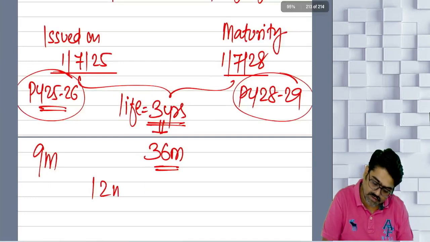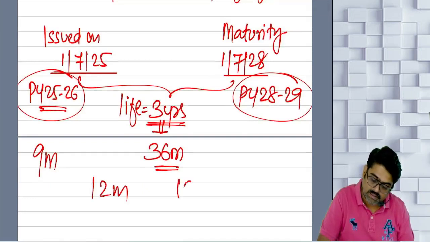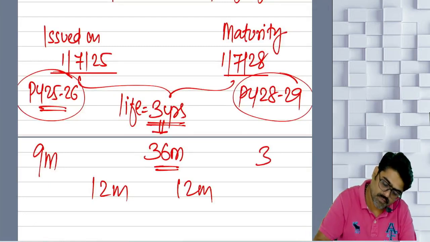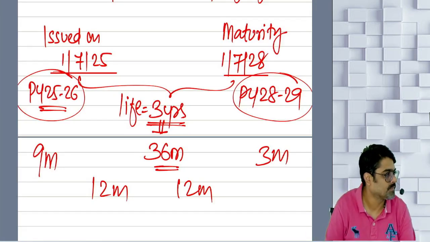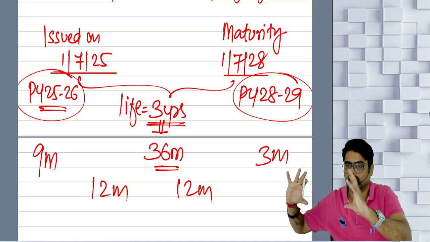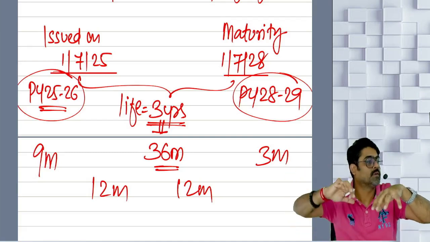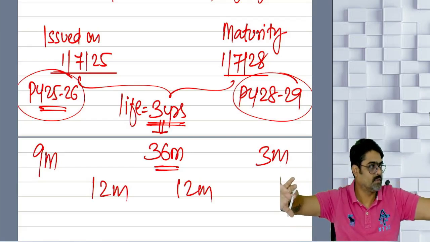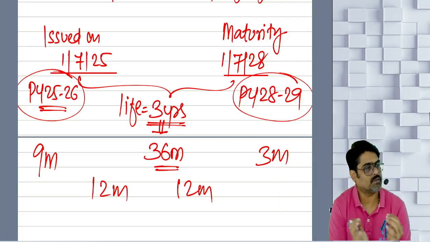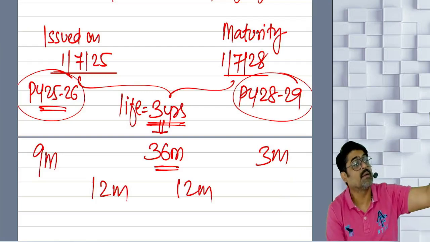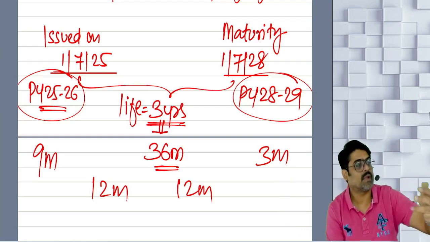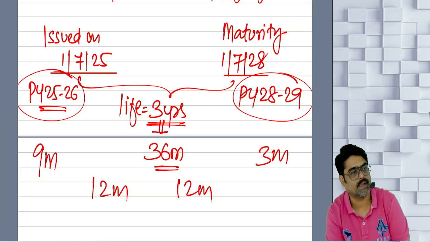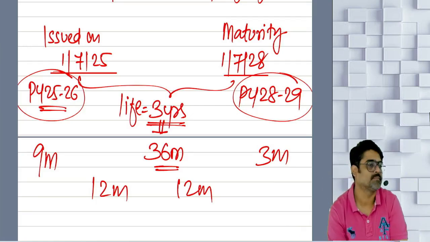Then 26, 27, 27, 28 and 28, 29, 3 months. So the entire 36 months is spread over 4 previous years. Out of 36 months, 9 months life will be in the first year, 12 months life in 26, 27 and 27, 28, and 3 months life in the last.